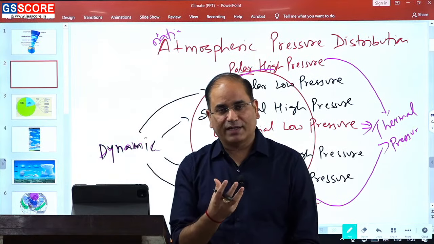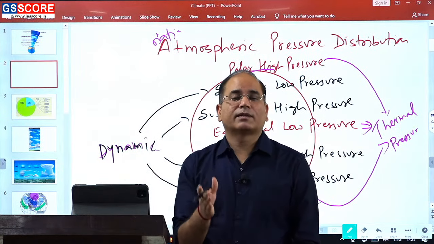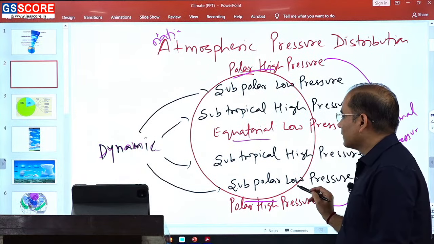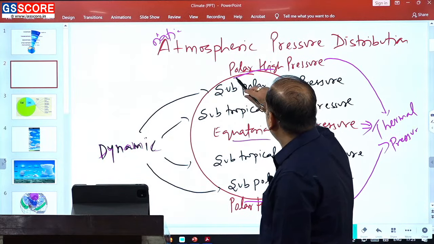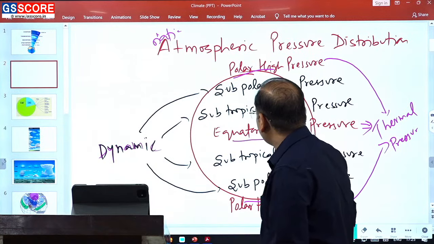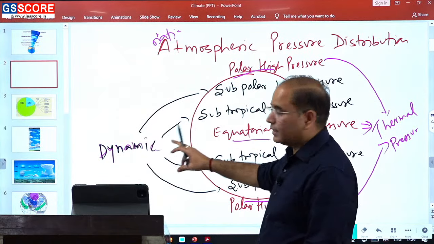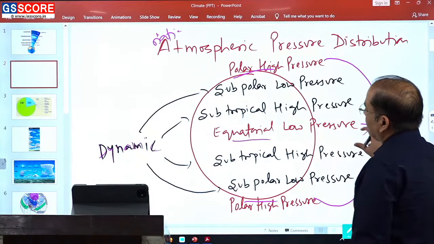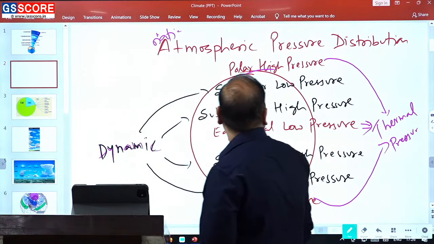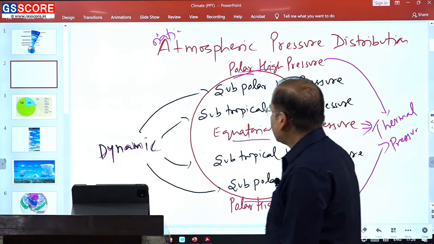So dynamic factors play a very important role in the distribution of pressure. There are 4 pressure belts on the earth's surface: subtropical high pressure and subpolar low pressure, in each hemisphere. These 4 pressure belts have been developed dynamically, and 3 pressure belts have been developed thermally. So, there are 3 thermal pressure belts and 4 dynamic pressure belts.